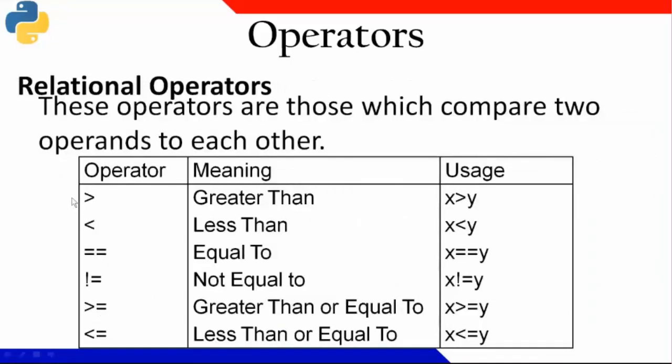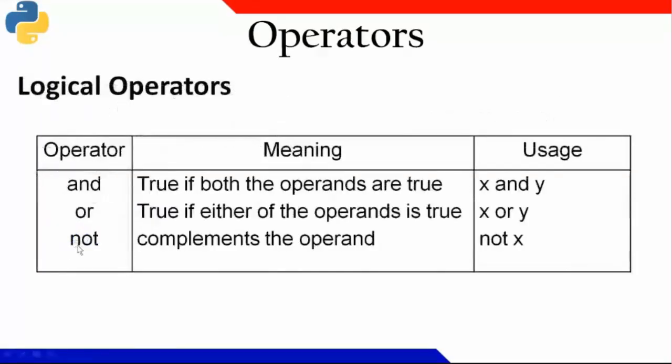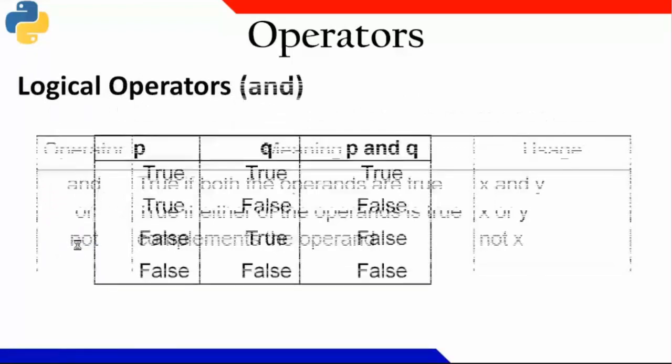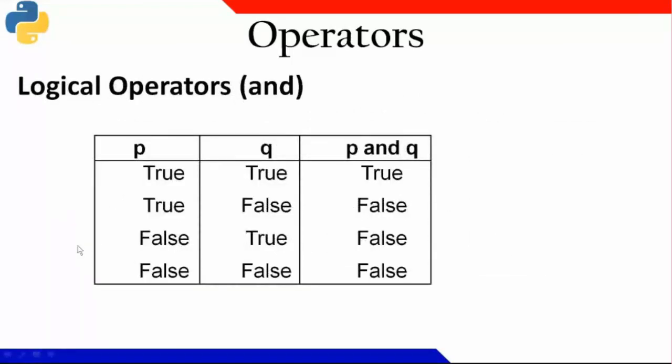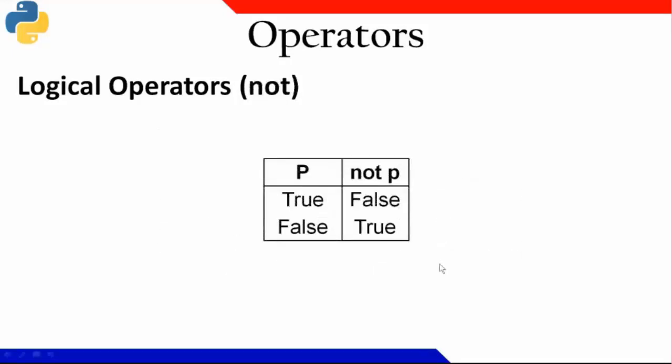Okay. Now similarly, you can have relational operators also: less than, greater than, equal to, not equal to, greater than or equal to, less than or equal to, all of them are there. So if x equal to 15, y equal to 10, then x greater than or equal to 25, obviously, returned me a false value. Similarly, I can have and, or operations. So the general basic truth table, you know. If the first value is true, the second value is true, you can do the or operation. So unless and until both of them are false, it will be true. Otherwise, it will be false. So these things, I think you already know.